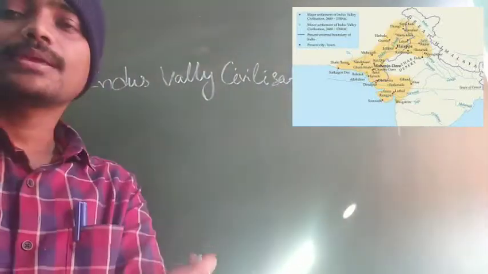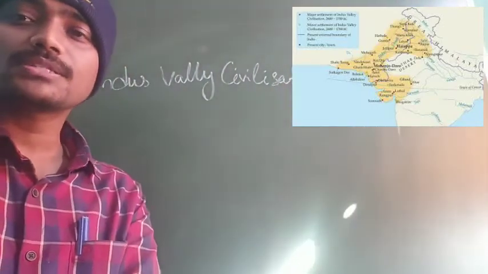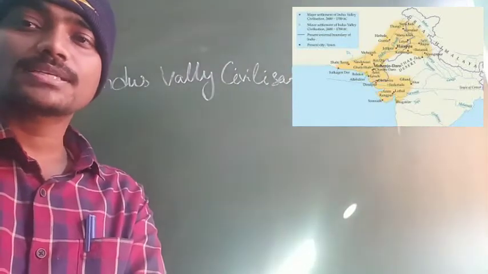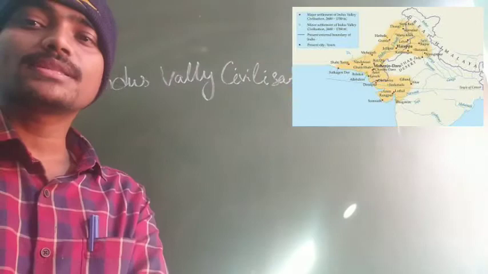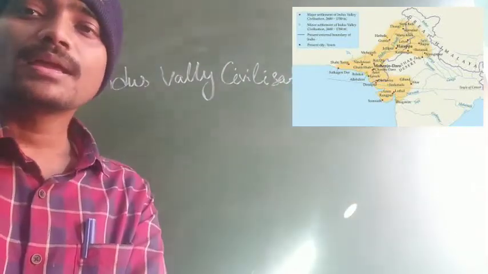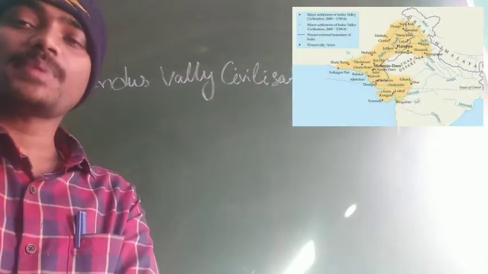Indus Valley Civilization existed thousands of years ago. It is named so because it mainly developed along the river banks of the Indus River, in northwest India and Pakistan.